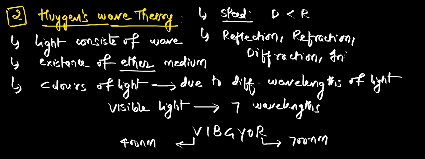See, Newton also explained reflection and refraction, but as I said, his explanation is wrong. Reflection is because of repelling, refraction is because of attracting. That kind of explanation is wrong. But Huygens explained correctly. So these are all his salient features. Any doubt in this?